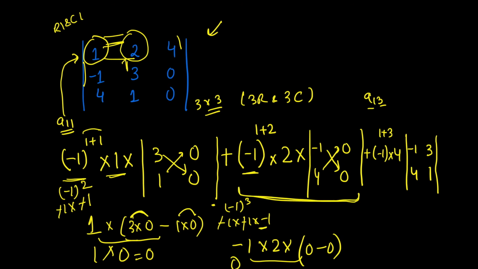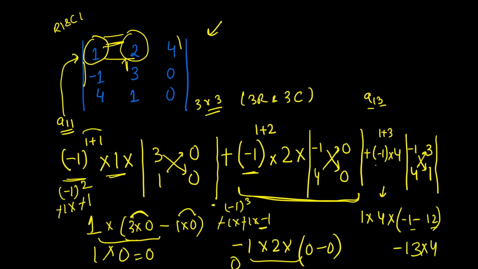Now let us solve the third part. So minus 1 to the power 4. Again it has 4 minus 1 values which get cancelled. So this will be 1 times 4 times, again you multiply these elements. So minus 1 times 1 is minus 1. And then you have to subtract this from 4 times 3, which is 12. Now negative and negative becomes positive. 12 plus 1 is 13.